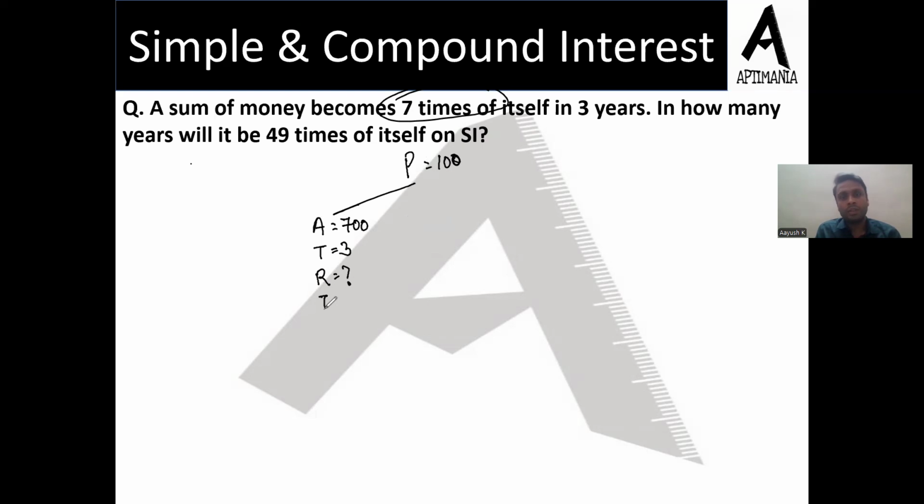What I'll do is calculate the interest, and it turns out to be 600, because the 100 rupees I invested as principal, the amount I am getting is 700. And interest is the difference of principal and amount. You must remember that, right? So interest comes to 600.